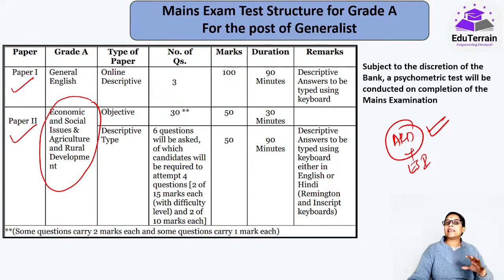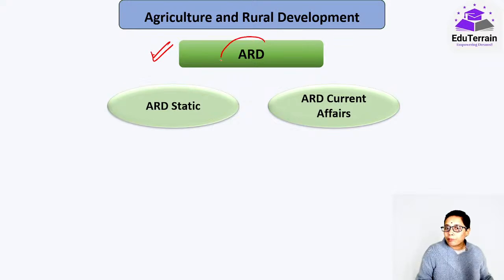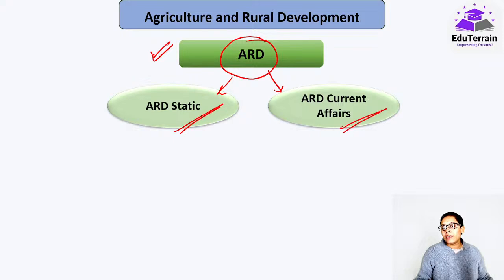Now let's look into the ARD part, that is agriculture and rural development. Now when we talk about ARD, NABARD has already prescribed the syllabus. So you need not go and check anywhere what kind of questions come and all that. But when we talk about ARD as such, it is divided into 2 major categories. One, ARD static. And the other, ARD current affairs.